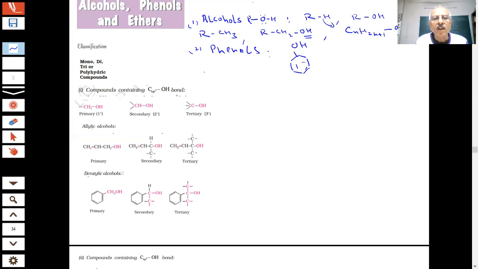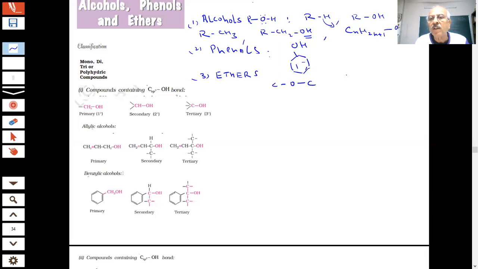Okay. And then you are saying there are ethers, students. So what are these ethers then, students? You are saying, sir, there is something like this type of bond. A carbon, oxygen, carbon type of linkage is there in these types of compounds.